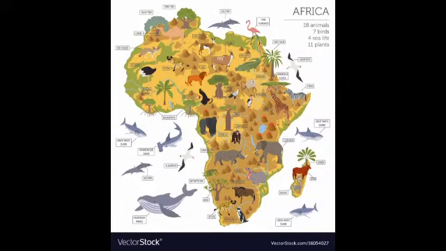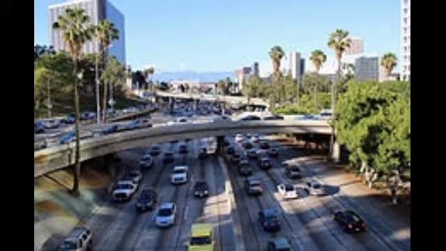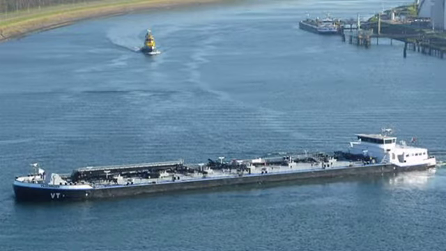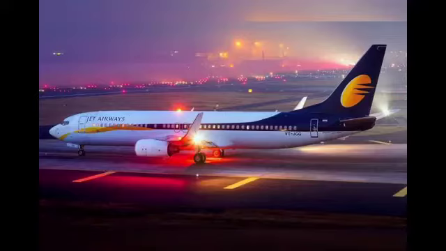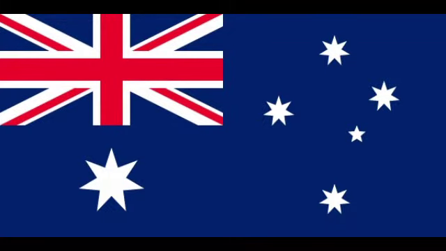Next one you see minerals. Africa is rich in mineral deposits. Africa is one of the top producers of diamond. Transport in Africa. Landways. Second one waterways. Third one airways. Next one you see Australia.